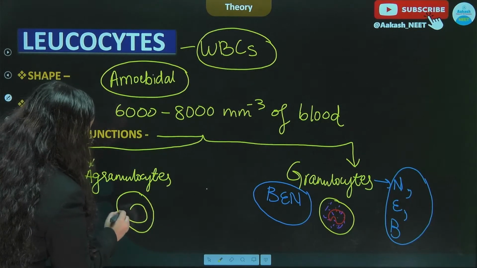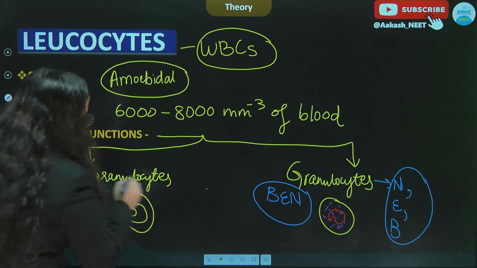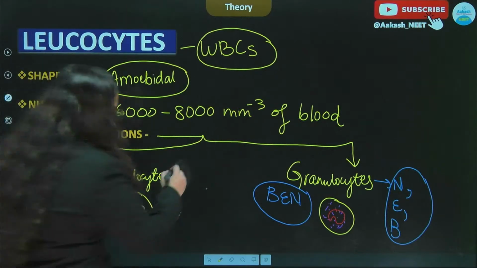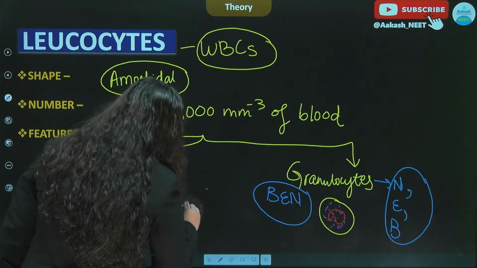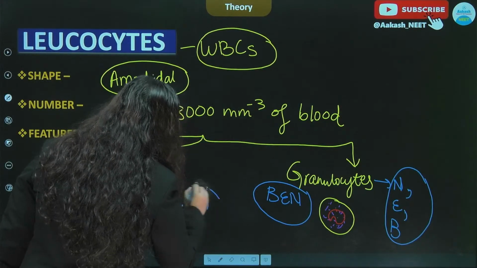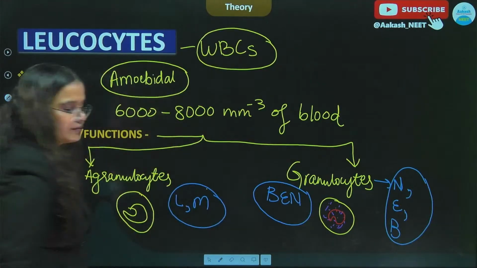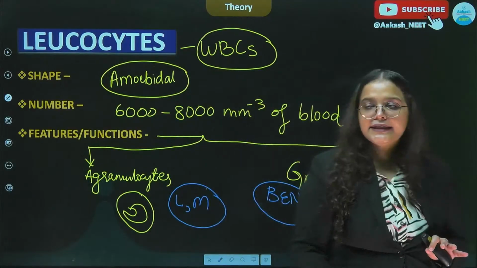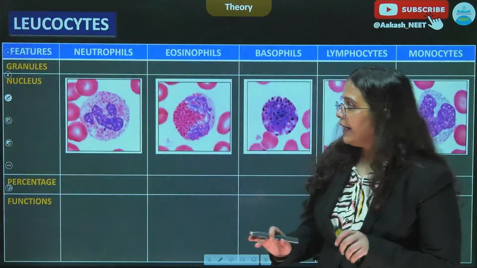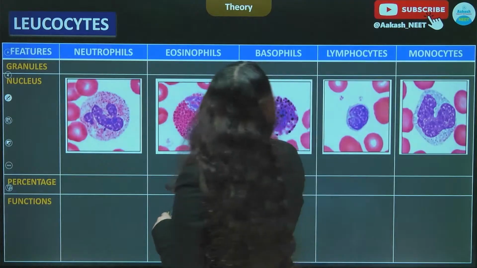All right. There will be no granules as such, and they are the lymphocytes and the monocytes. All right. So now let us quickly discuss these WBCs by comparing all 5 of them.